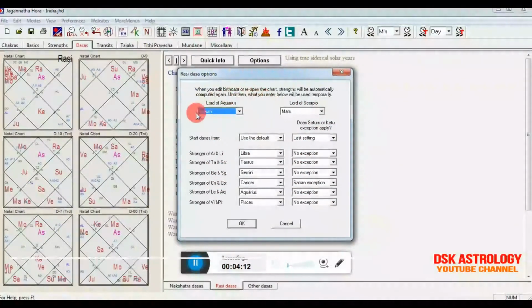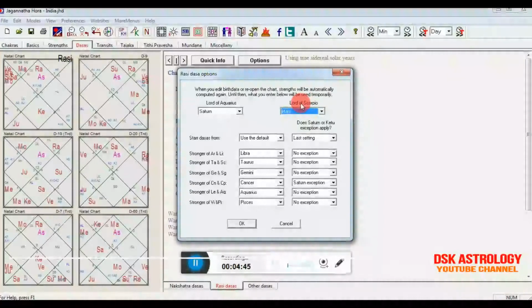This option will give you two options, Lord of Aquarius and Lord of Scorpio. Now let me tell you something about these two Rashis. Basically, Jaimini has an exception for these two Rashis. Why? Because Aquarius has another lord, which is Rahu, and Scorpio has another lord, which is Ketu. Because of these two planets, the dual lordship of these signs, Jaimini Sutra has given exceptions. And what are the exceptions?